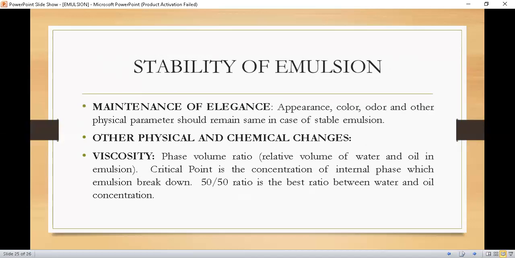A 50-50 ratio is the best ratio between water and oil concentration. So viscosity also has an effect on the stability of the emulsion, and for proper emulsion formation you need to prepare the emulsion by taking a 50-50 ratio of both the phases, that is aqueous and oily phase.